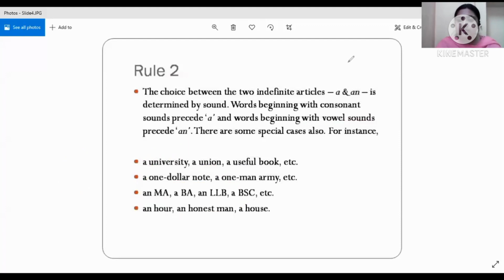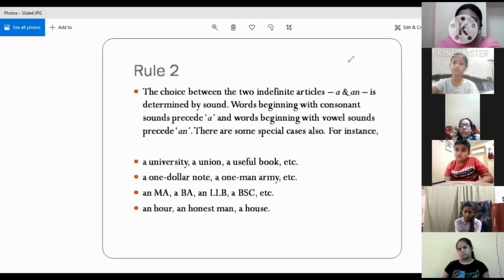Is this clear to everyone? Both the rules are clear so far? Yes? All right, good.